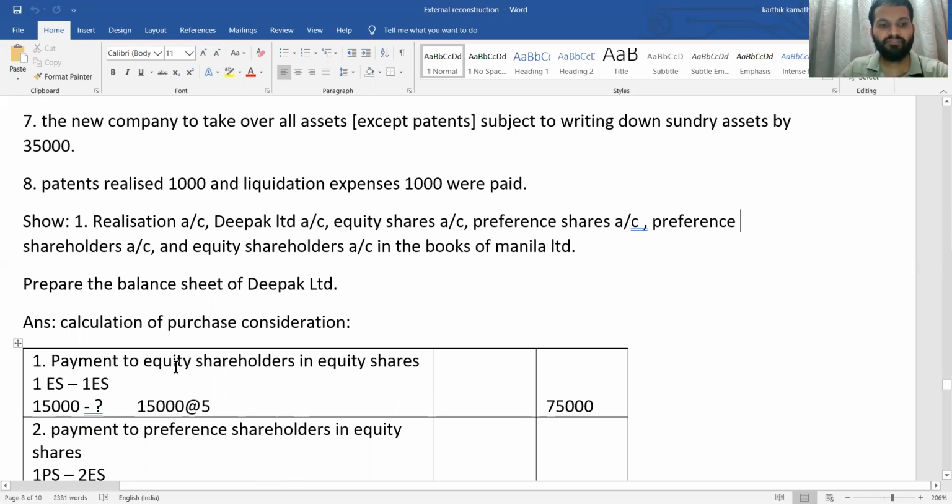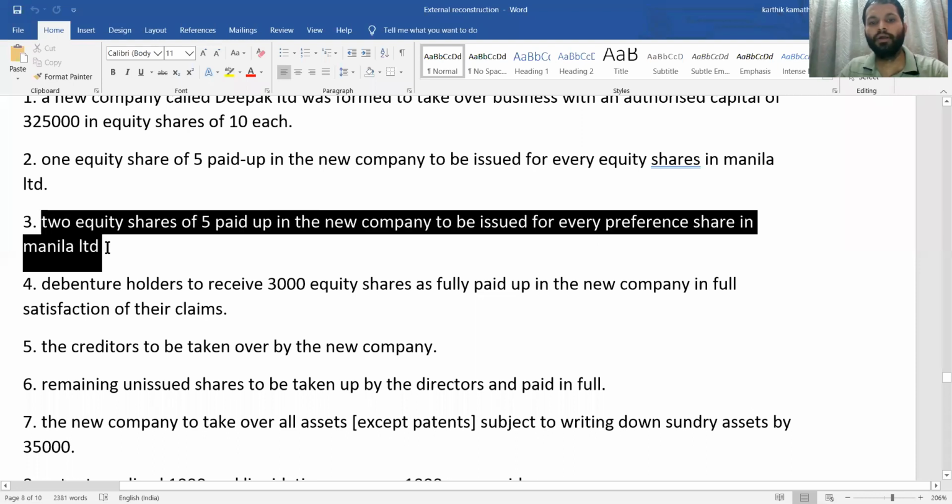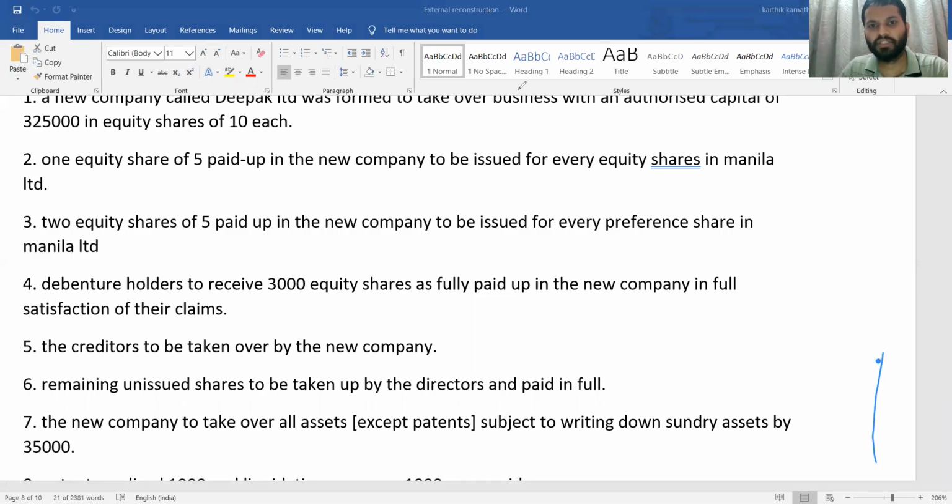So now, different share information. If you see the adjustment, 2 equity shares of 5 paid up in the new company are to be issued for every preference share in Manila Limited. So what you are going to do here is see the preference share information, see what all information is there, then do the working note.